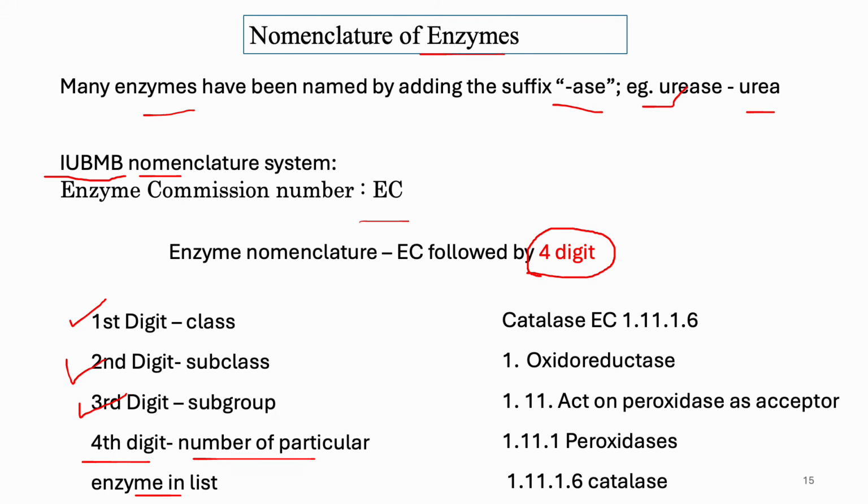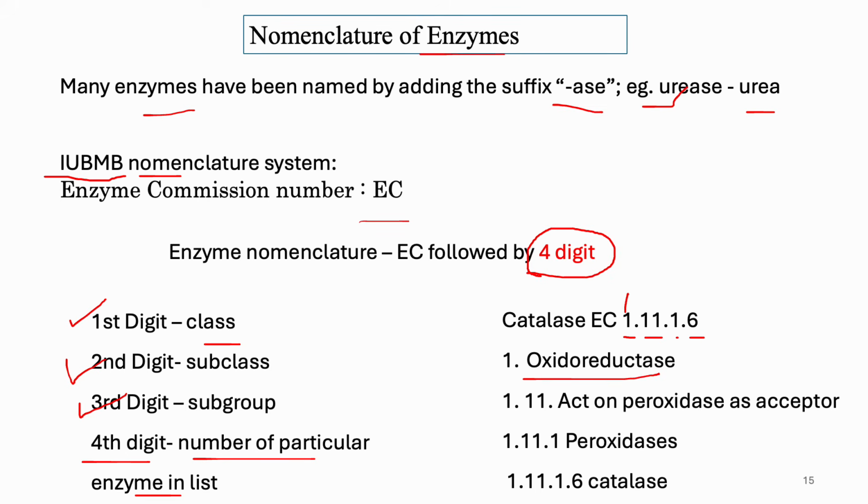For example, catalase has EC number 1.11.1.6. That means 1 stands for the class. I will discuss the enzyme classes later in the second part. Enzymes have 7 classes so far, and the first class is oxidoreductase, and 11 is the subclass.